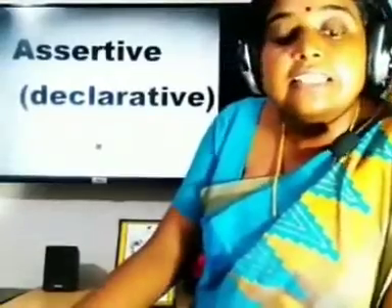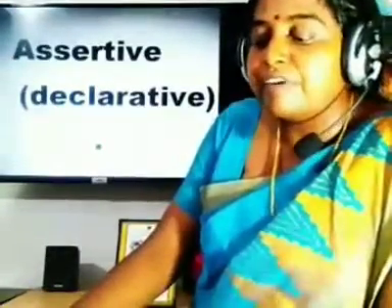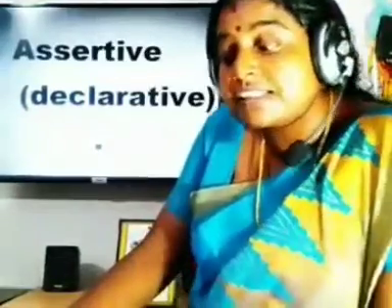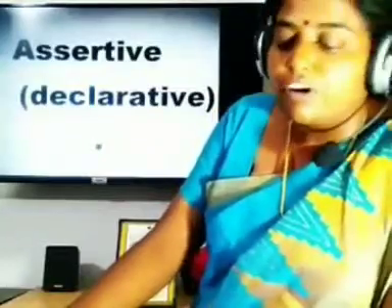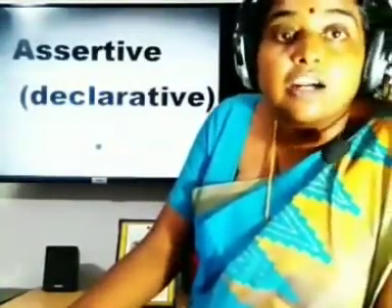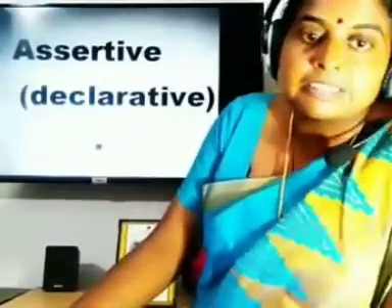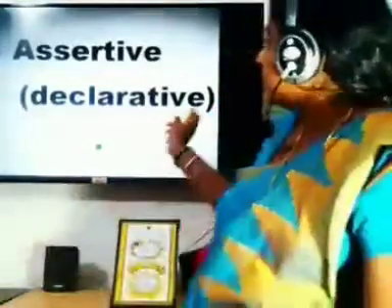Assertive sentences are of two types. They can be either affirmative or negative. Affirmative sentences are also called positive sentences. Look here.